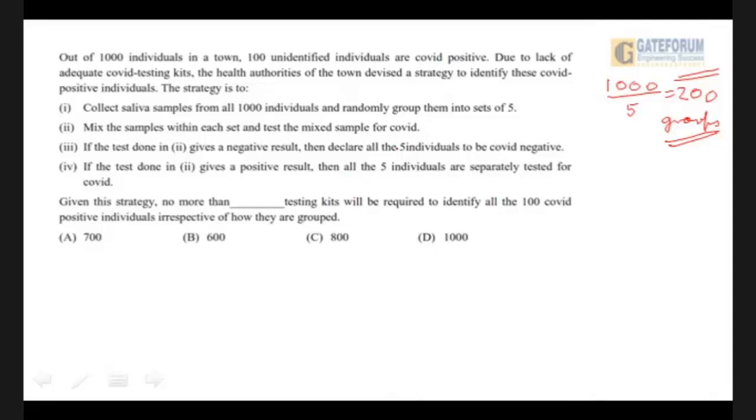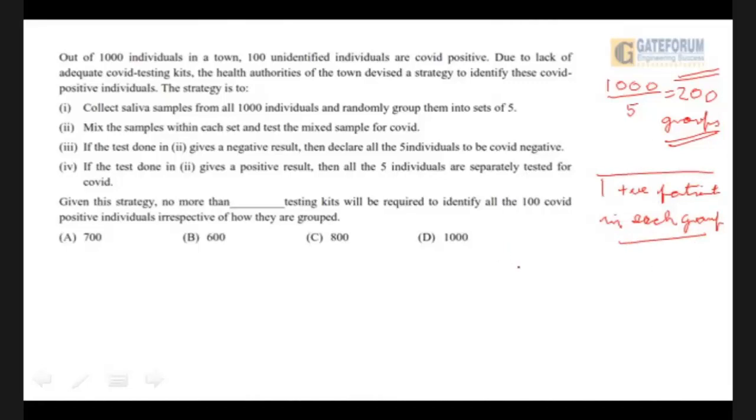Now, what can be the worst scenario to happen? That in 200 groups, in all the groups, there is one COVID positive patient. One COVID positive patient in each group. This is the worst case scenario. Right. Nothing can be more worse than this.